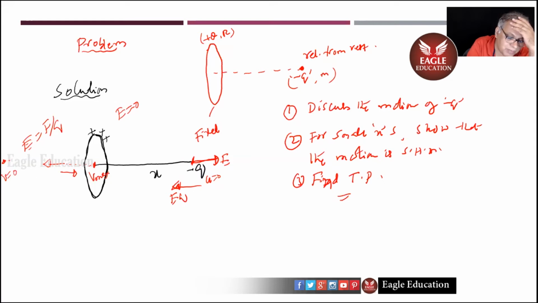Now once again E will pull it like this. It will come like this, have a maximum velocity, but continues to move because of velocity. But E will apply force in the backward direction. So if we release from here, it will go there, continue to move, go there, come to rest, come back, go there, come back, go there, come back, like that. It makes oscillatory motion. This is what you mean by discussing the motion.